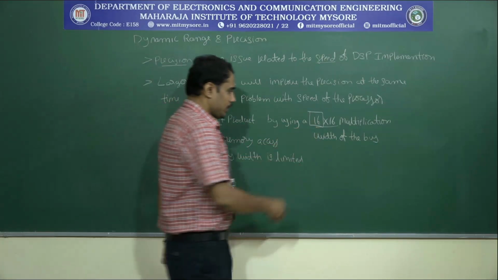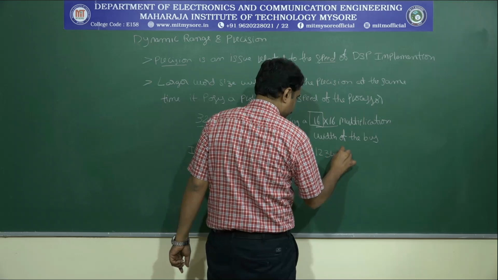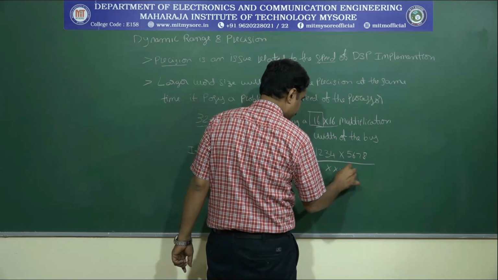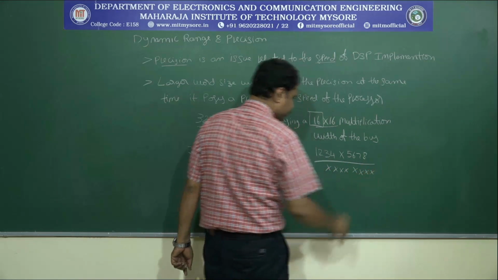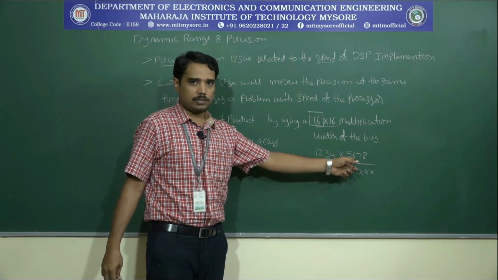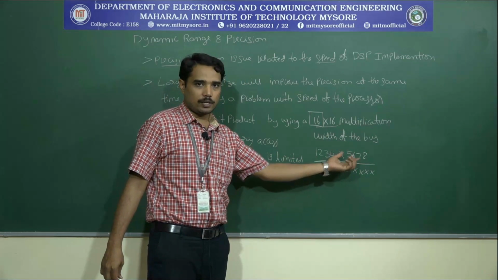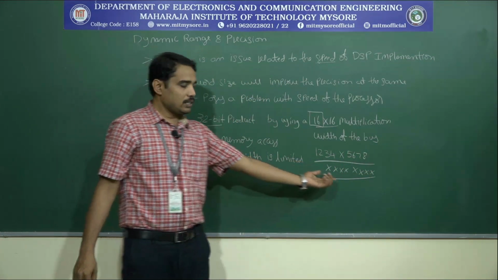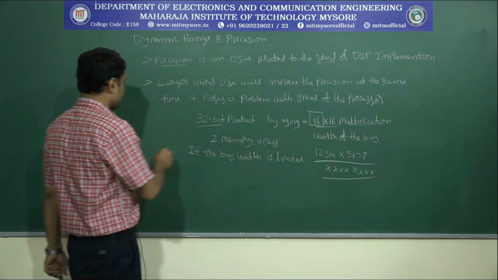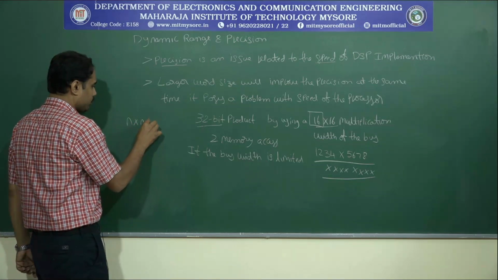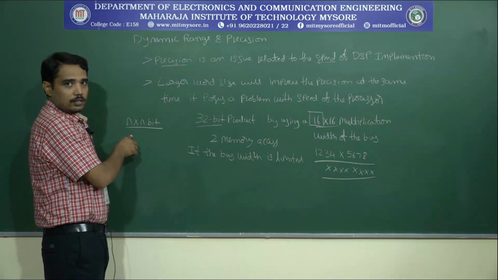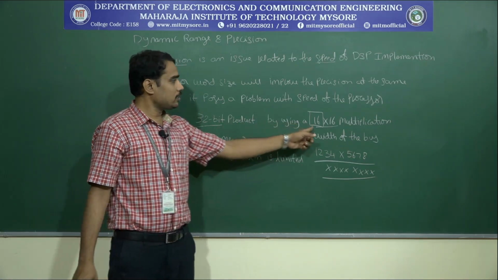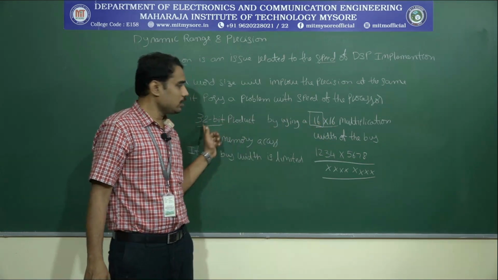Then, for example, let us take a product of 1, 2, 3, 4, 5, 6, 7, 8. We are going to get a product which is 32 bit. This is 16 bit data, this is also 16 bit data, and 16 bit data multiplied by another 16 bit data gives a product that is 32 bit. The maximum product width is, if an n bit into n bit multiplication is done, then the product is maximum 2n bits. Here it is 16 bit, 2 into 16, that is equal to 32 bit.